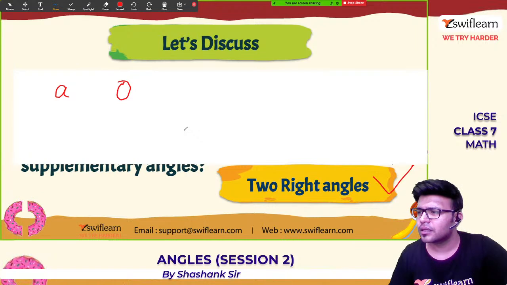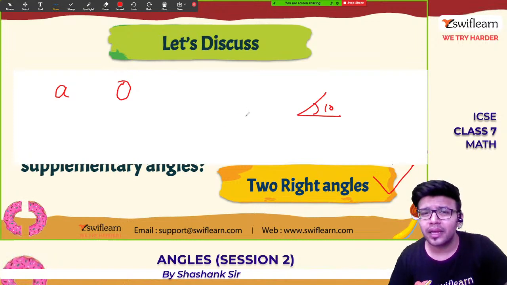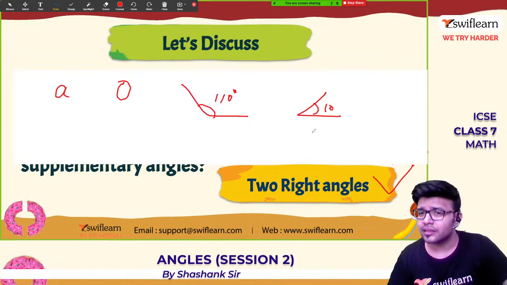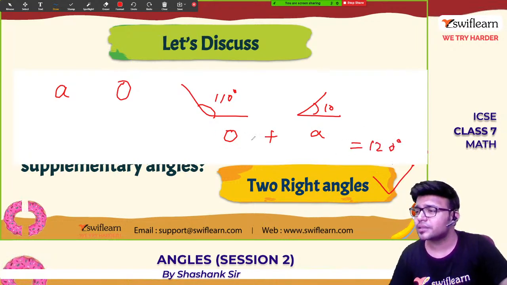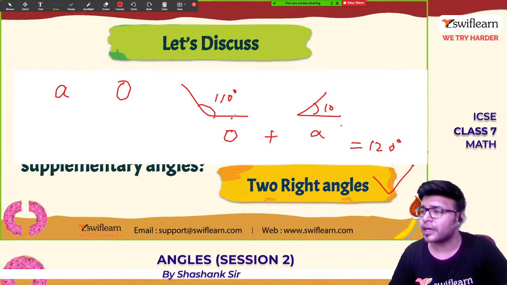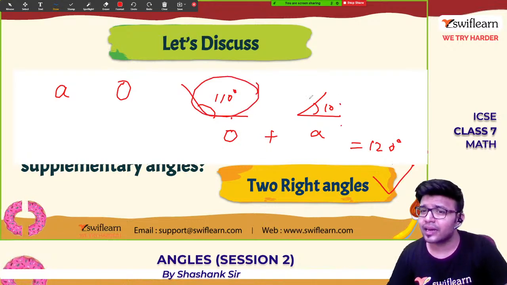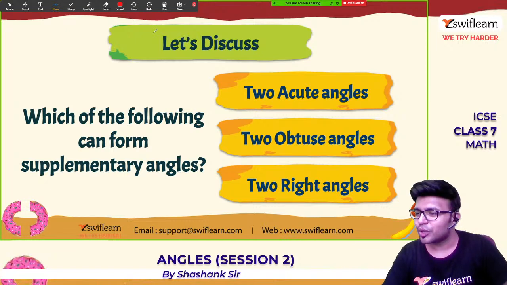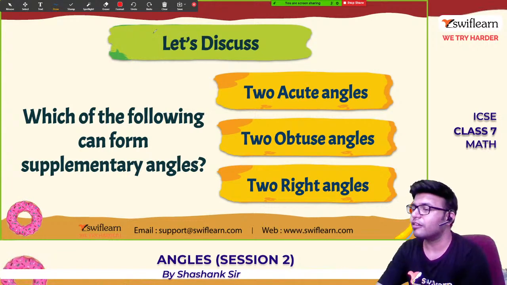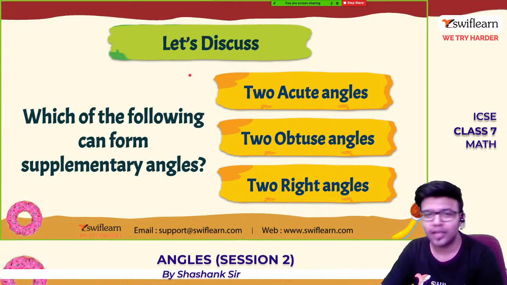Sir, कैसे sir? देखो यहाँ पे मैंने एक 10 डिग्रीज का एंगल लिया है और मैंने एक 110 डिग्रीज का एंगल लिया है. This is acute, this is obtuse. Add them. How much did you get? 120. So not always will any obtuse angle and any acute angle form supplementary angles. To form supplementary angles, when added, you should get 180 degrees or a straight angle. Then only will it form a supplementary angle. Very good, Aryan. It was a trick question. You have answered it right, and Madhu has also answered it right.